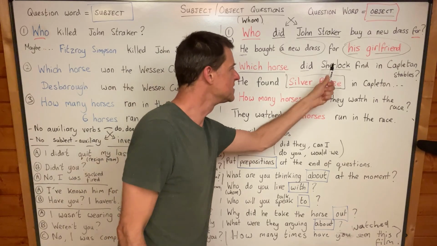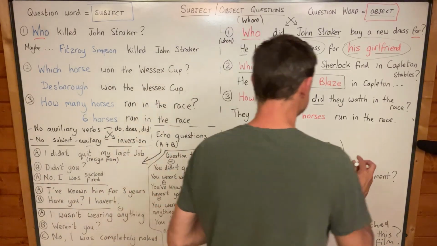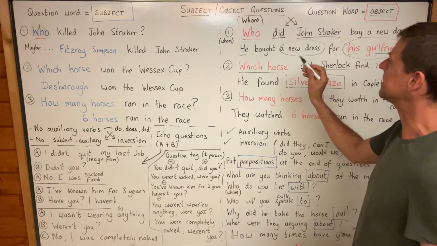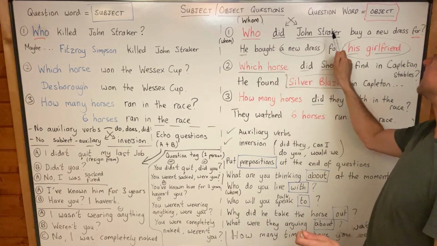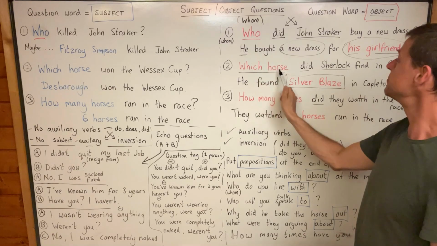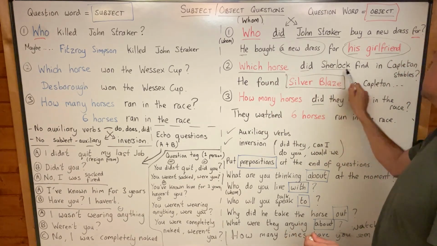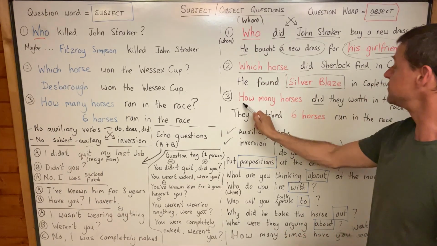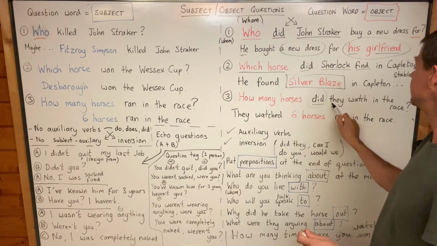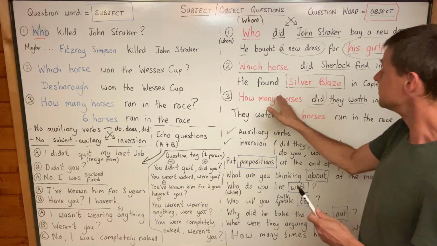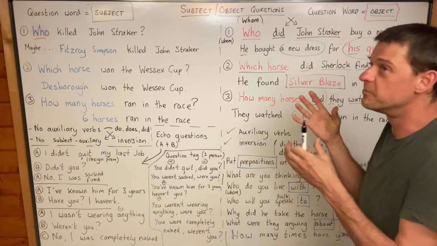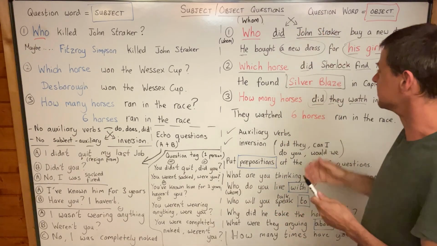Which horse did Sherlock find? And do notice that you always have this pattern of question word, auxiliary verb, subject, infinitive. Always, yeah? And that's the form we must use for asking questions.